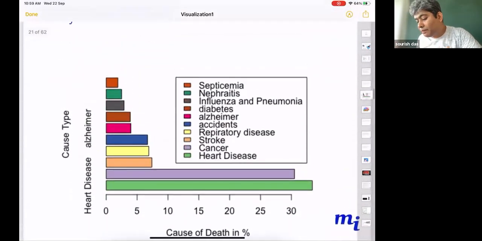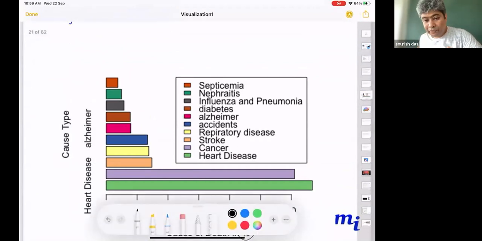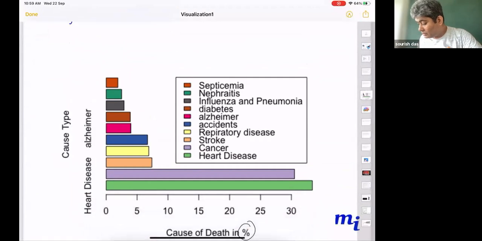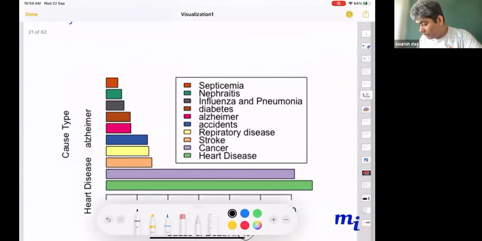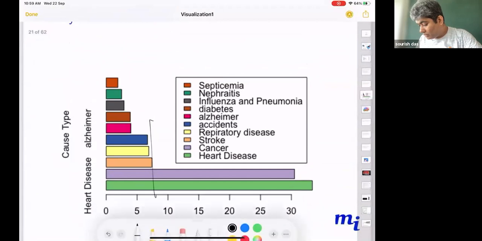Another way of doing it is the simple bar chart. You just draw a bar chart and then take a decision. And clearly, when you are showing the cause of death in percentage, with respect to the percentage, everybody is somewhere in the 5 to 10% level, around this.